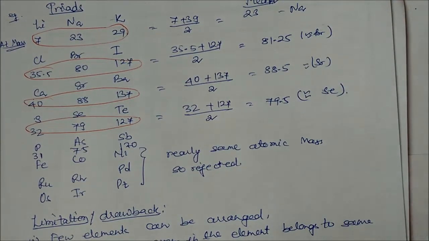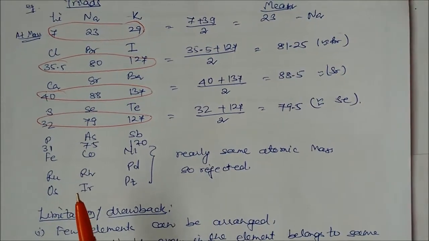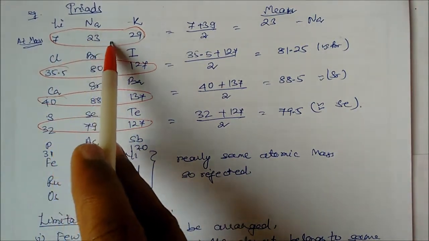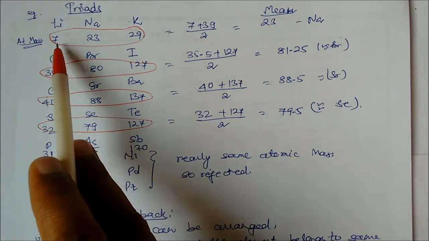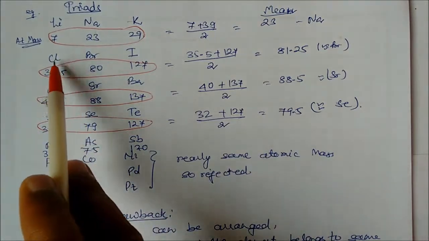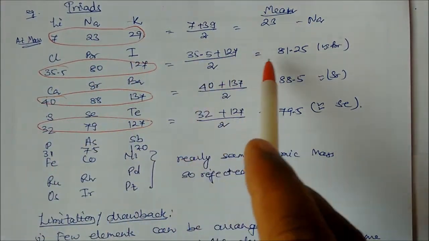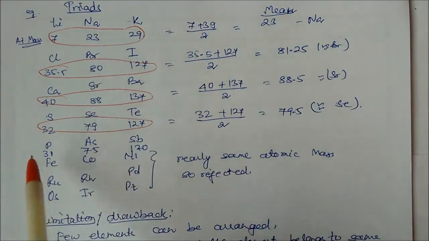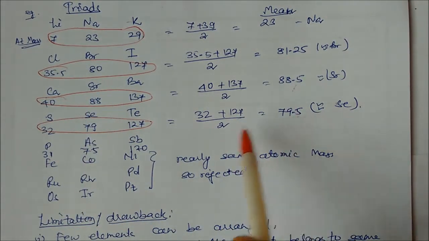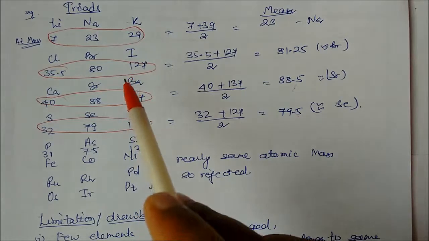You can see here some groups of triads. Sodium, potassium, lithium have atomic masses given here. If you take the sum of the first and third and halve it, you will get the mass 23, which is the mass of sodium. Similarly, for the other triad, you will get 81.25, the mass of bromine. Similarly for calcium, bromine, 88.5, 79.5. So these were the examples for the triads.